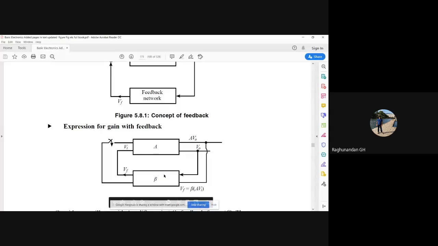But here, as I told, in the feedback network we'll be using passive components: resistance, capacitance, inductance, all those things we are going to use. By properly choosing resistance and capacitance values, or inductance and capacitance values, we are able to tune that noise to some particular desired frequency. So when it is tuned to the desired frequency, the output here will become a pure, correct sine wave with some particular frequency. Now the signal will be ready for the next phase.